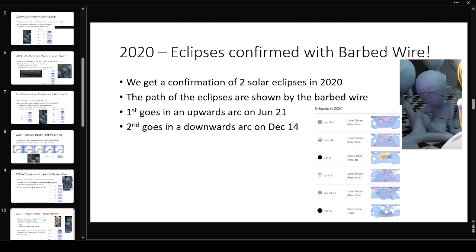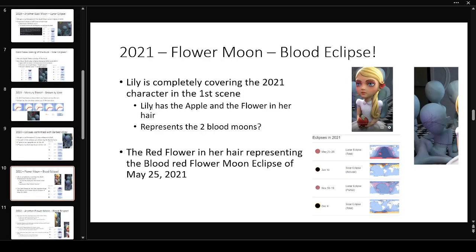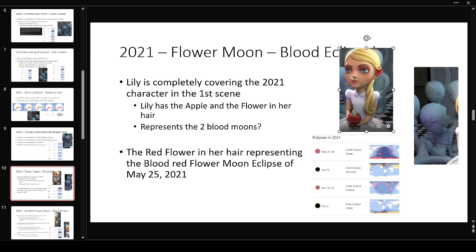Moving into 2021, this is another super clever way with the flower moon eclipses. It just so happens in 2021, this is our character for 2021, which is behind this guy sitting on the ground with the barbed wire. In the first pan, when we first see the classroom, Lily is completely covering this character.